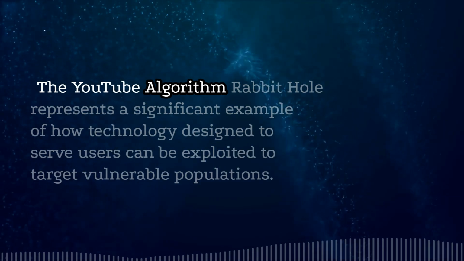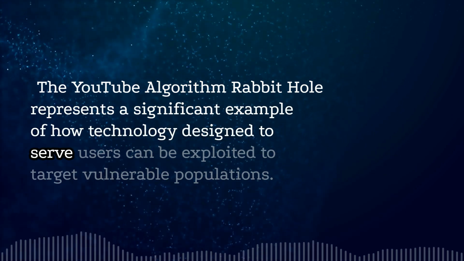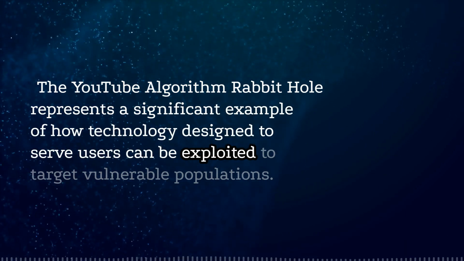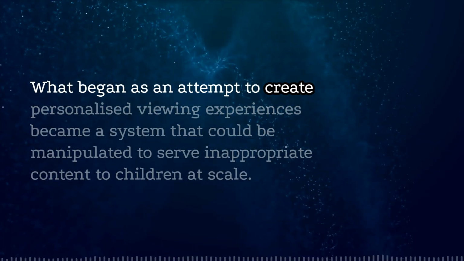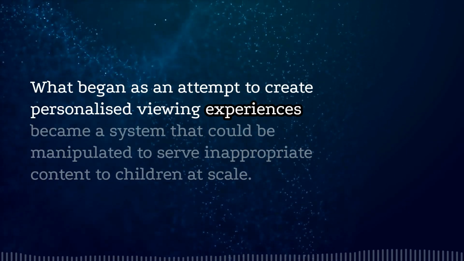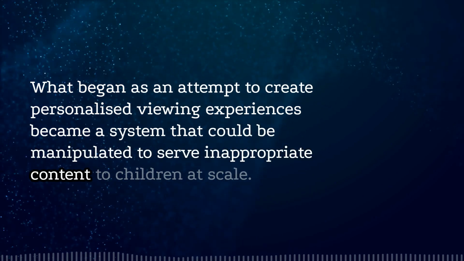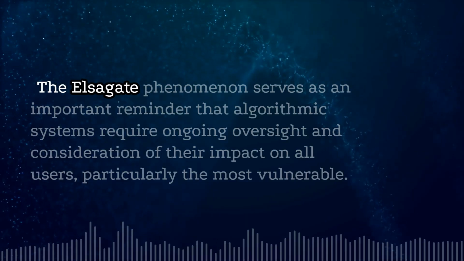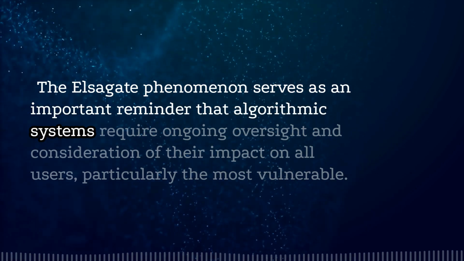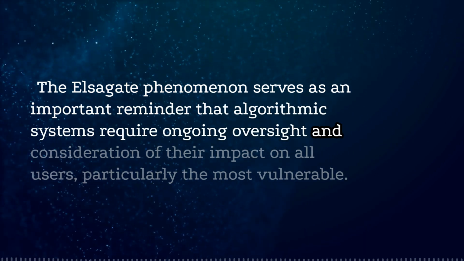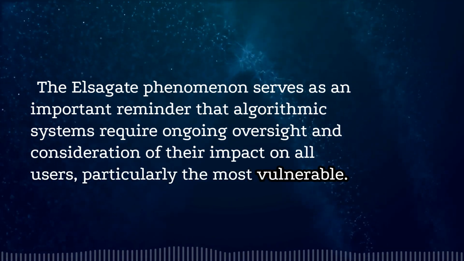The YouTube algorithm rabbit hole represents a significant example of how technology designed to serve users can be exploited to target vulnerable populations. What began as an attempt to create personalized viewing experiences became a system that could be manipulated to serve inappropriate content to children at scale. The Elsagate phenomenon serves as an important reminder that algorithmic systems require ongoing oversight and consideration of their impact on all users, particularly the most vulnerable.